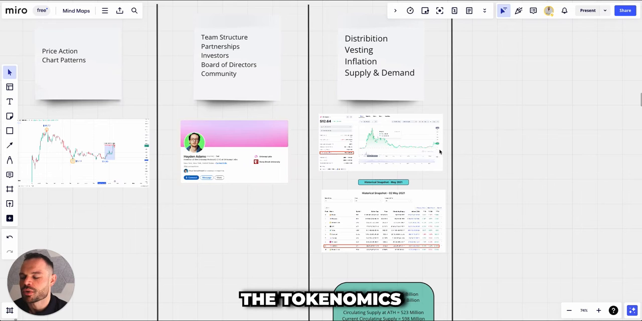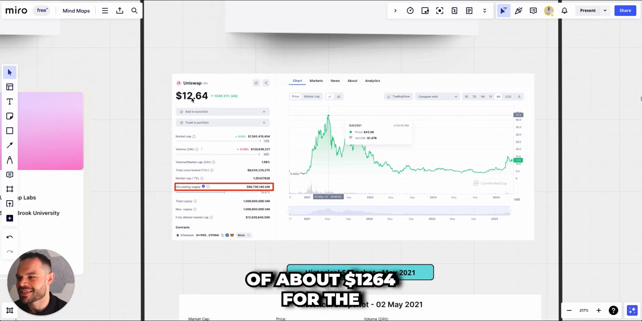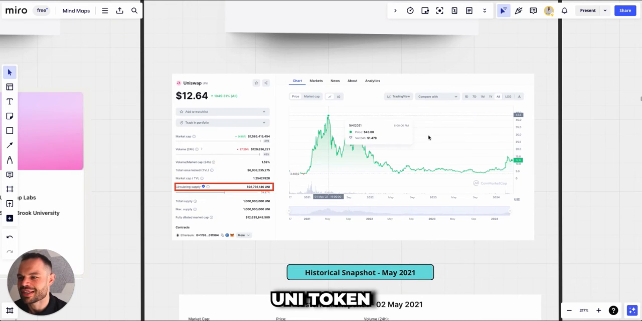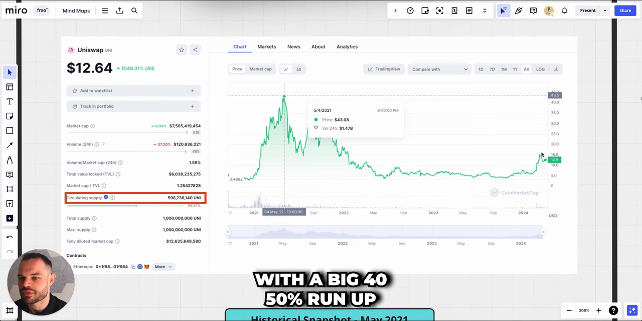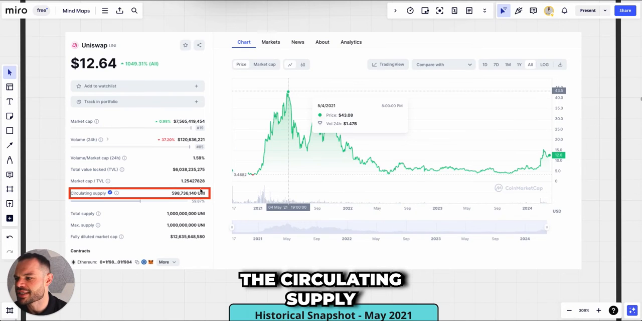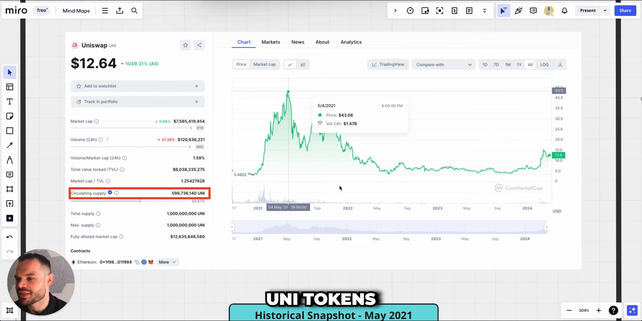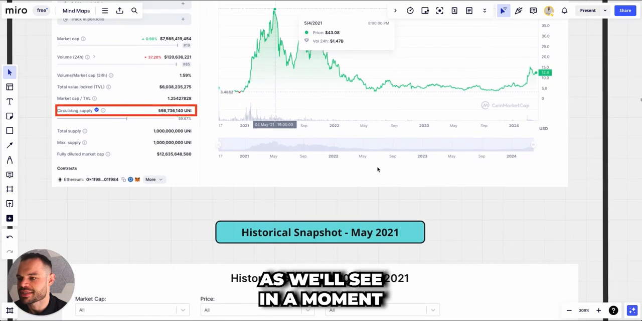Finally, moving on to the tokenomics, what we're looking at here is obviously a price today of about $12.64 for the UNI token. We did see a good run up last month. We did see gains here in February, March of this year with a big 40-50% run up based on some good news around the token itself. The circulating supply is currently sitting at about 598 million UNI tokens, and we did see its all-time high market cap, I think, locking in around 22 billion, as we'll see in a moment.